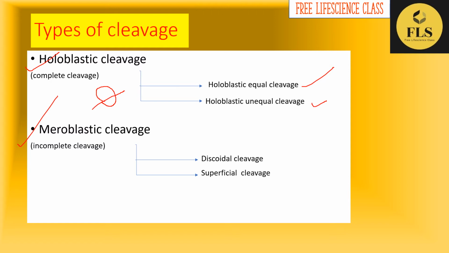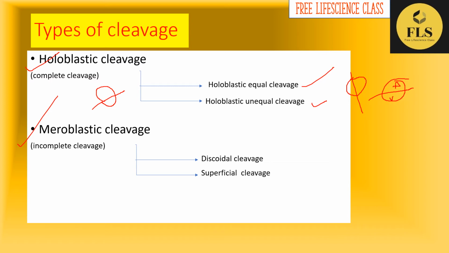Holoblastic equal cleavage means the cleavage furrow completely bisects the egg, resulting in the production of equal sized blastomeres. We have seen that in the meridional plane of cleavage, we will get equal sized blastomeres. Then in the equatorial plane of cleavage, we also get equal sized blastomeres, but here the content is different because one has the animal pole and one has the vegetal pole.